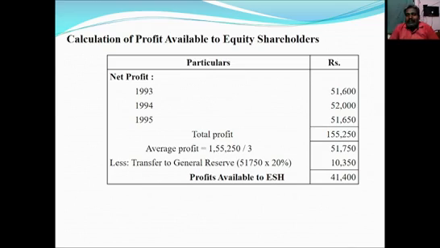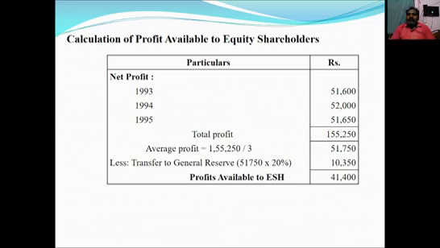After adding these 3 years' profit, we will get 1,55,250 as total profit. With the help of total profit, we should calculate average profit. 1,55,250 divided by 3, we will get 51,750.